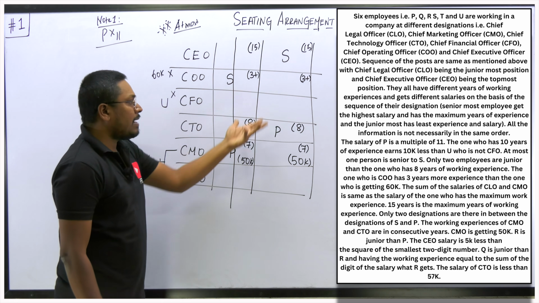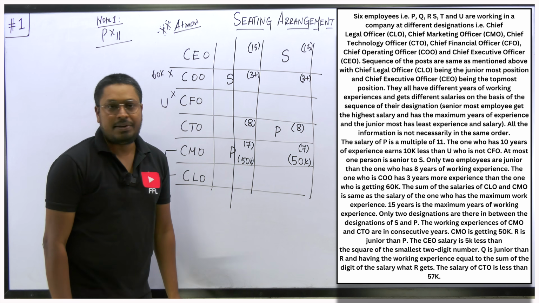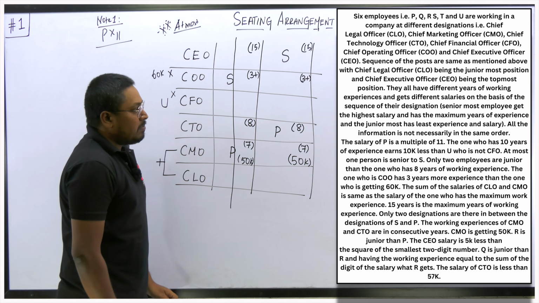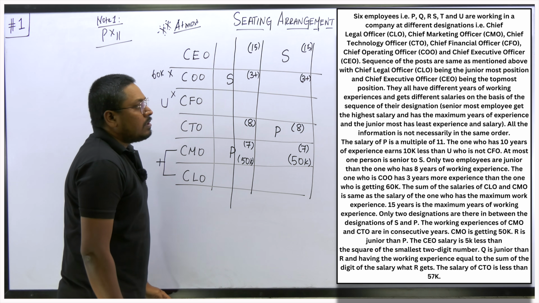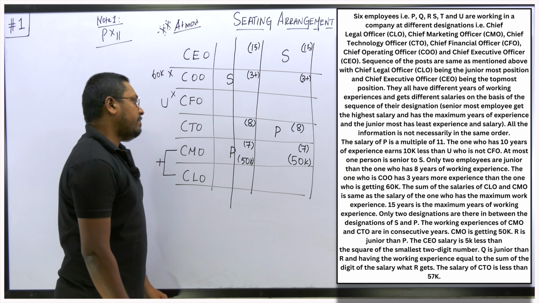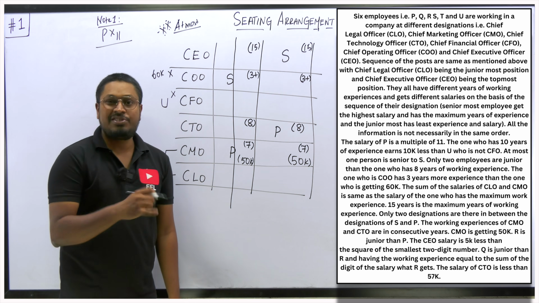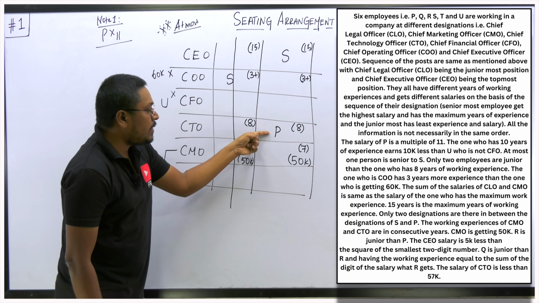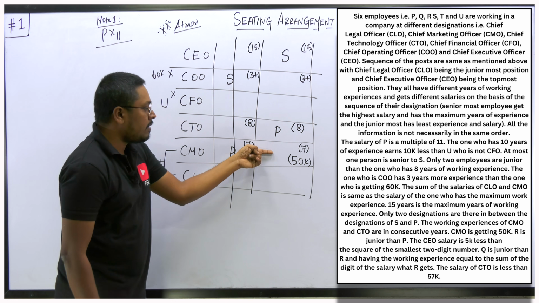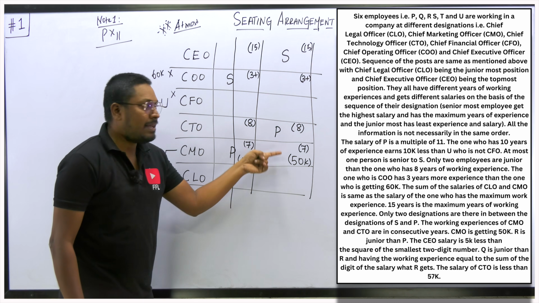So we can read the remaining part of the question and we can fix the values, right? So next point is, R is junior than P. So just see, the person R is junior than P. So if R is junior than P, either I should fix R here or I should fix R here. There are two places for R.